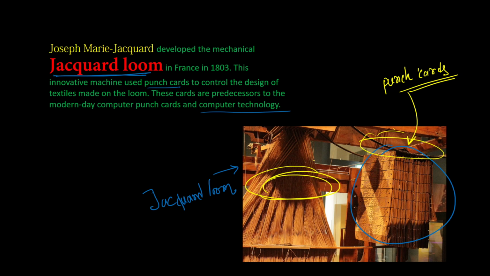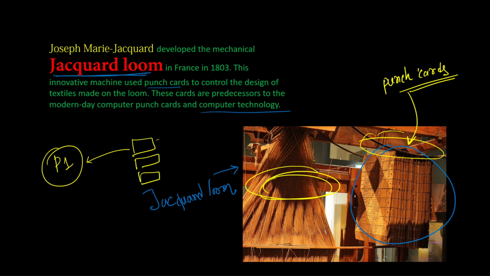What pattern the loom will create is decided by the punch cards that are given. If you want to create a specific pattern, let's say pattern P1, you make the program in the form of punch cards, and you put those punch cards inside this Jacquard